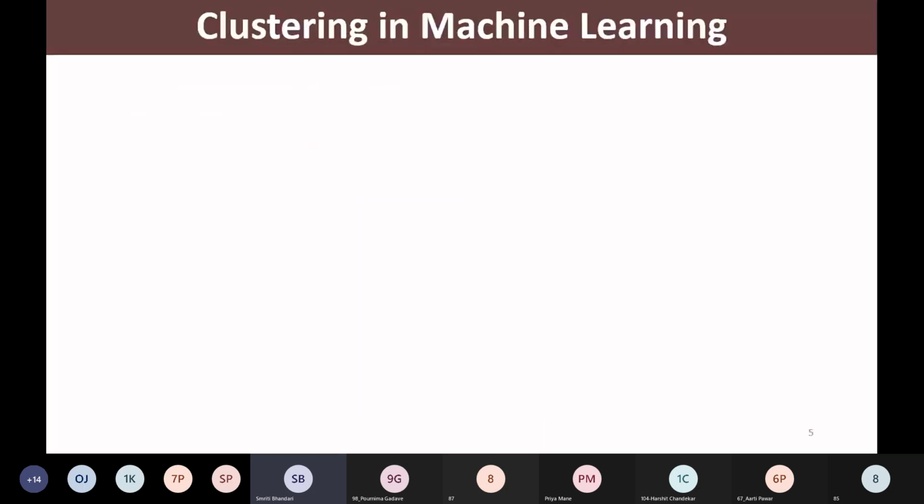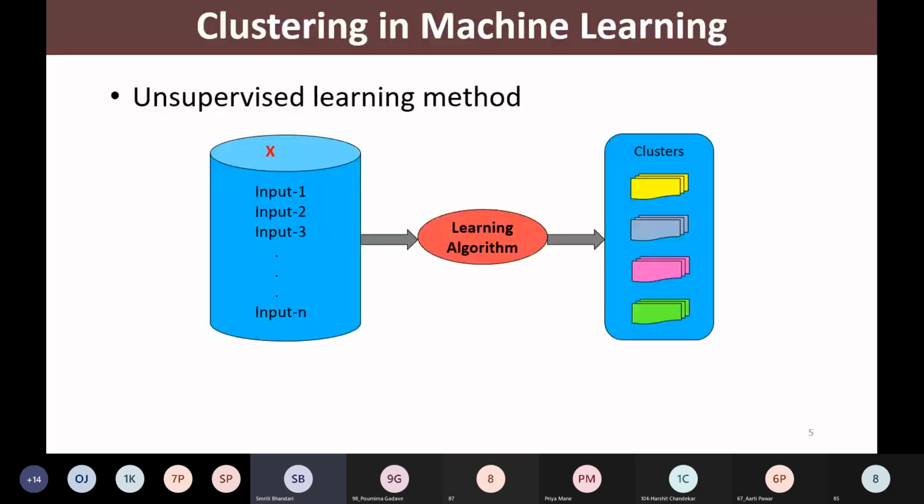So what about clustering in machine learning now? As we have seen in our first unit, we have different kinds of machine learning algorithms. We stated earlier that we have supervised learning, unsupervised learning, and reinforcement learning.